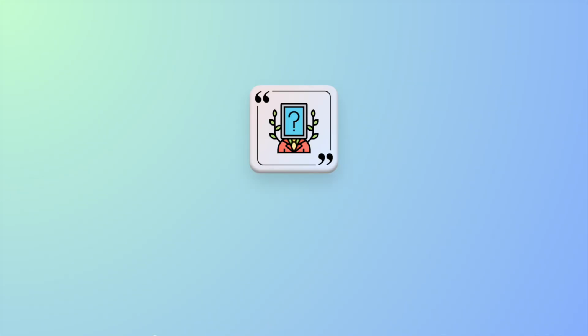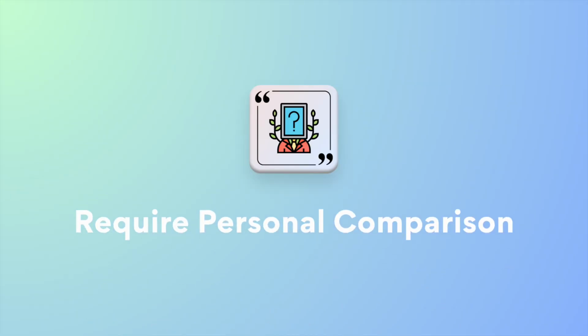So let's get started. Number 1, in your essay, make sure that your students have to include some kind of personal comparison to whatever they're writing. This can be bigger or smaller in extent, but the more they're talking about themselves, the more they'll have to come up with it themselves, because obviously ChatGPT doesn't know anything about your students.